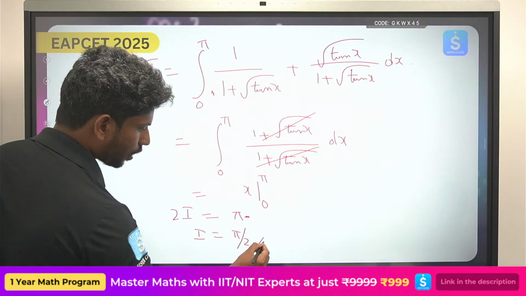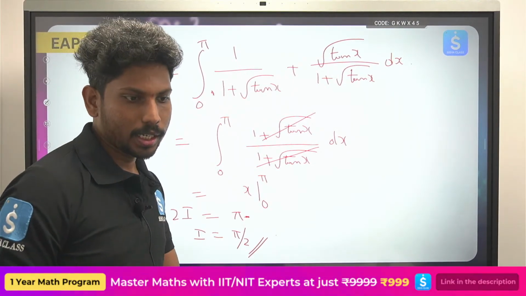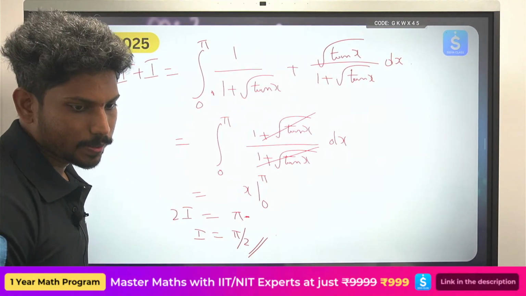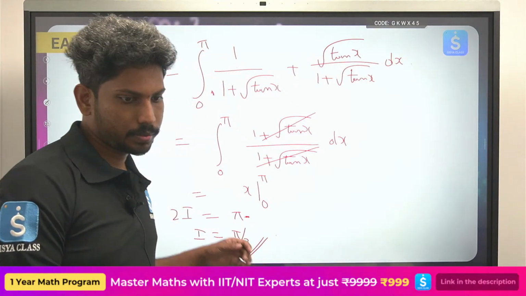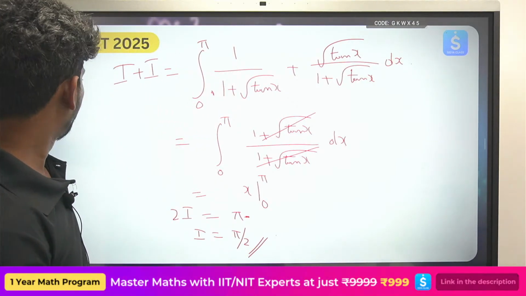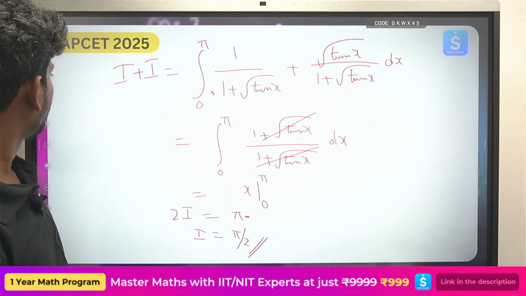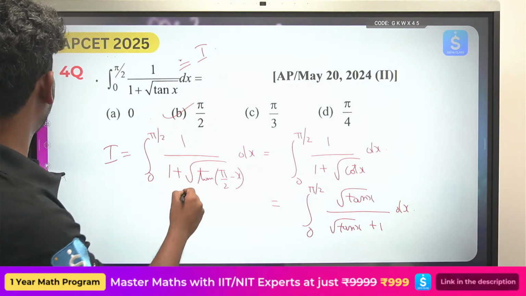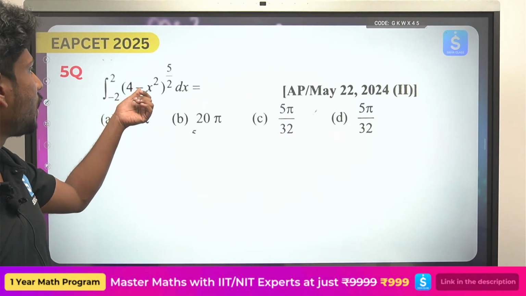I hope you are clear with whatever I am writing. Okay, so simple, so easy. So the answer is pi by 2. The answer is option B. Okay, see the next question.